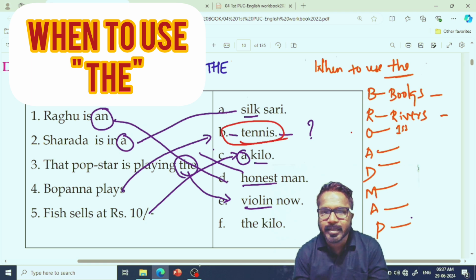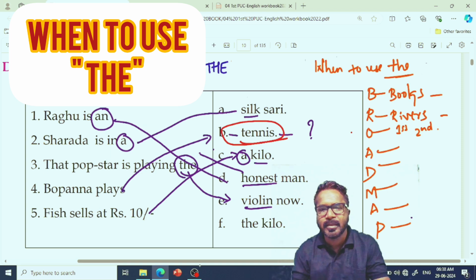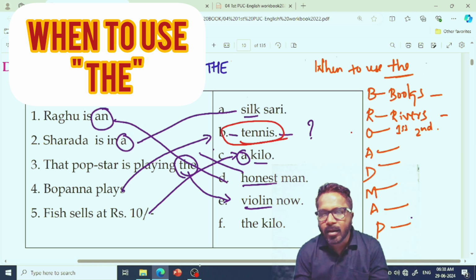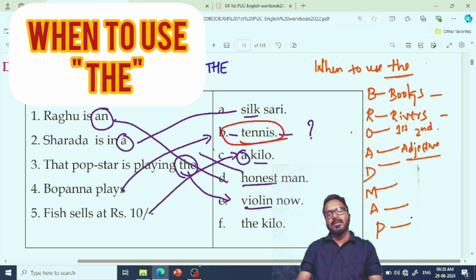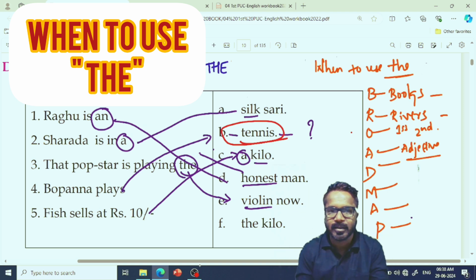First, second. She is the second girl. She is the first girl. He is the first boy. First, second, third, fourth, fifth, these all. And adjective third degree. We have understood in parts of speech, adjective third degree: tallest, biggest, thinnest, youngest. Next, directions. D for directions.